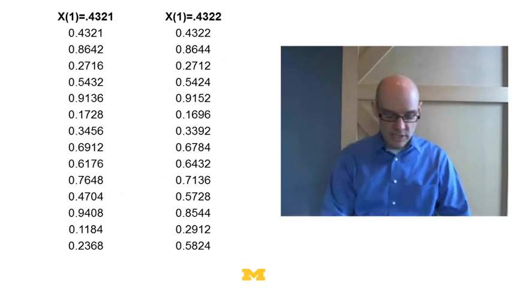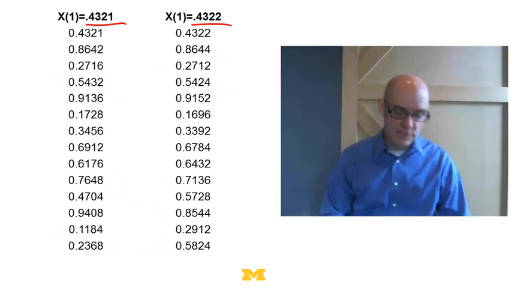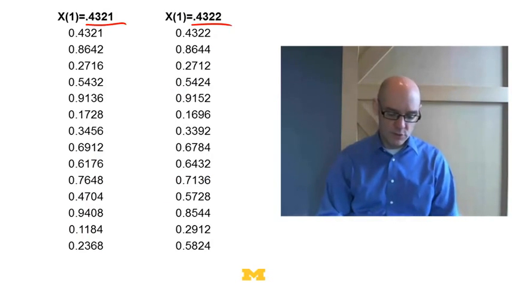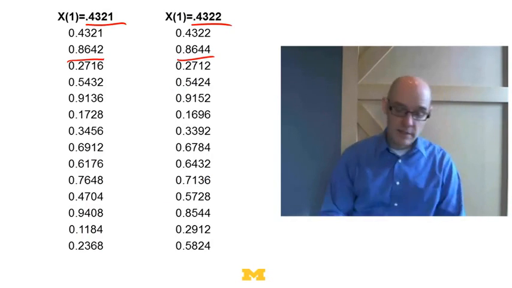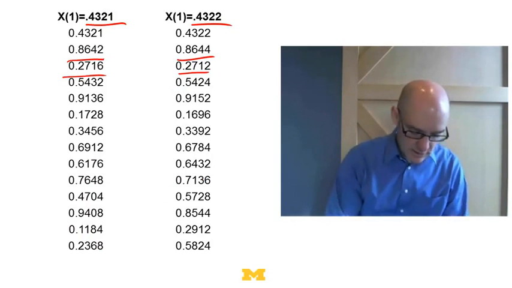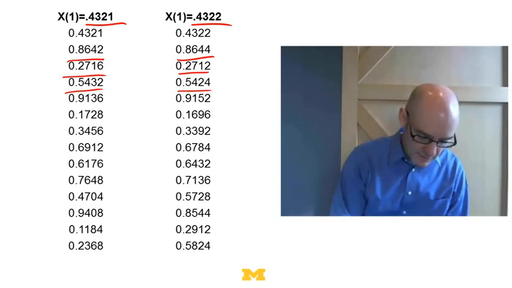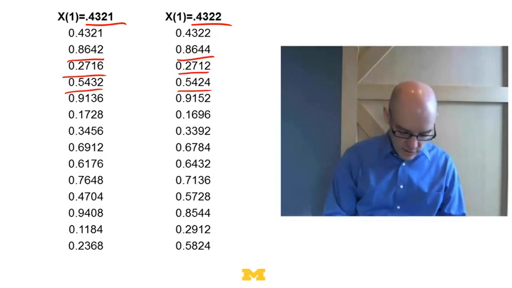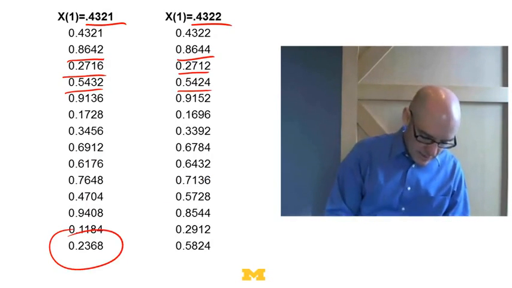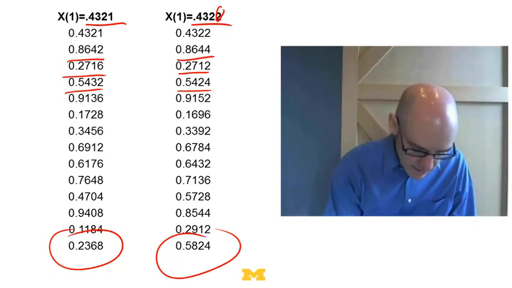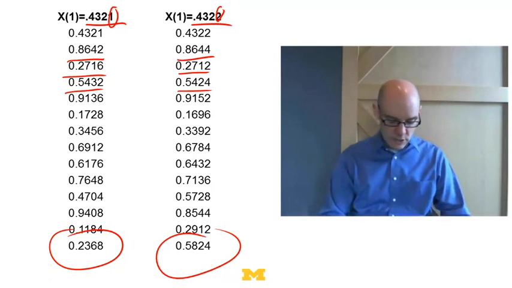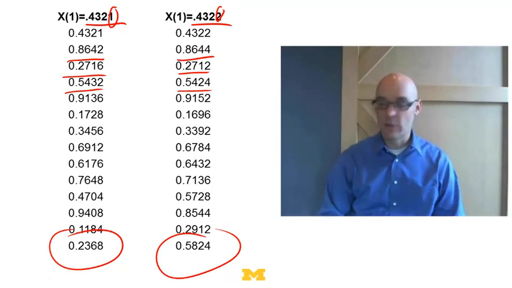Here's an example of the tent map where I start with 2 points that are very similar to each other. One is 0.4321, the other is 0.4322. Well, again, first I double it, then I apply 2 minus 2x, then I double x, that's less than a half, then I apply 2 minus 2x, and so on. And notice after just a few periods, these 2 points are now a long way away from each other. So the tent map ends up being chaotic because there's extreme sensitivity to initial conditions. Just by being a tiny bit different on the 4th decimal point, you end up a long way away just after 11 iterations of the function.